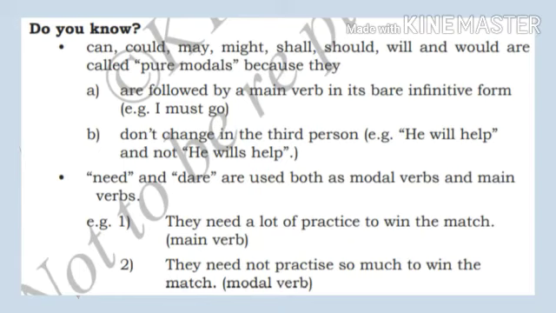Okay, he can, he will, he should, he shall. There is no need of adding s or es to these modals if they are used with the third person singular. That's why they are called pure modals. But need and dare are used both as modal verbs and also as main verbs. That is for us to keep in mind.